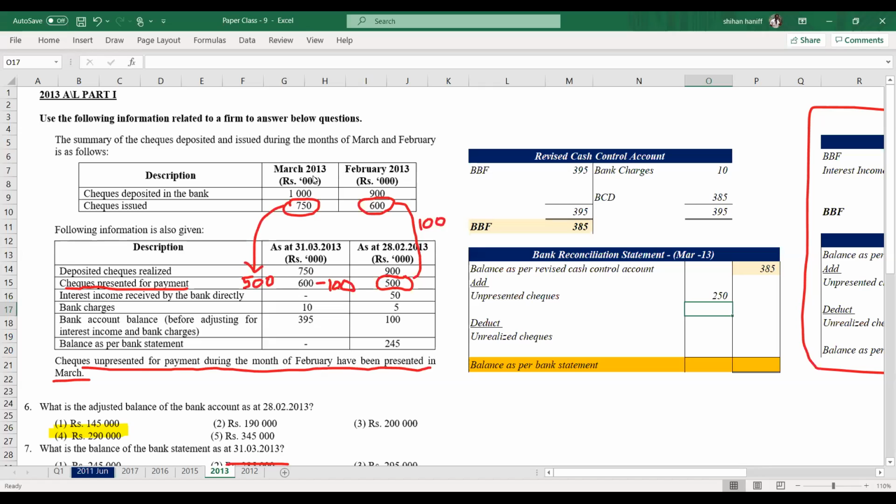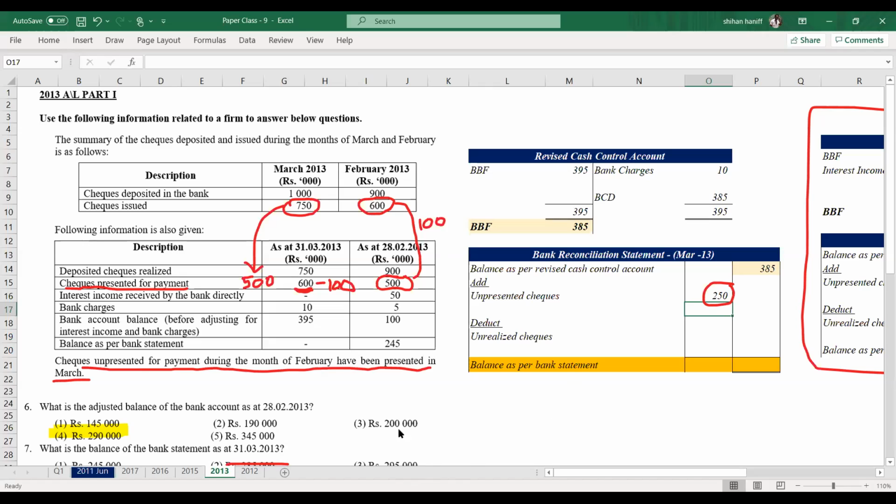In March, the company has issued 750,000 worth of checks. In the bank statement, it has 600 presented. From the 600, 100 is for February. That means only 500 from the March checks. Therefore, 250 unpresented checks for March.